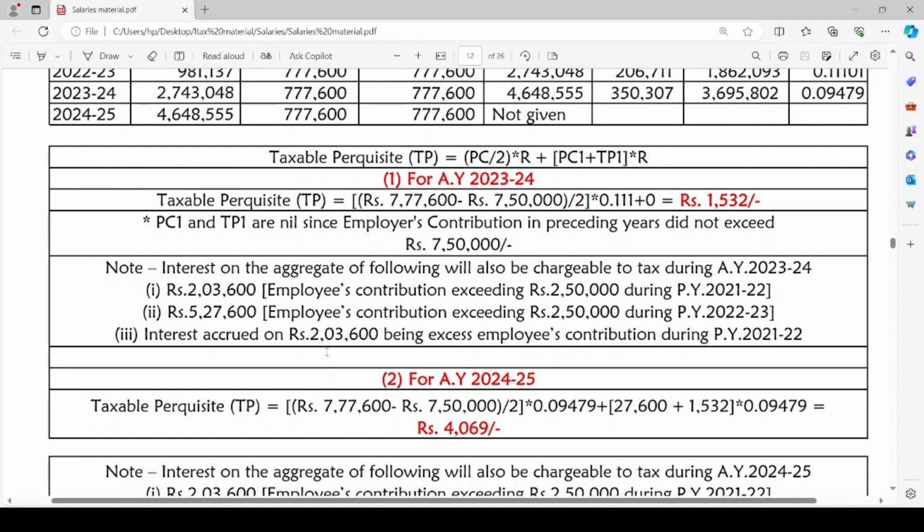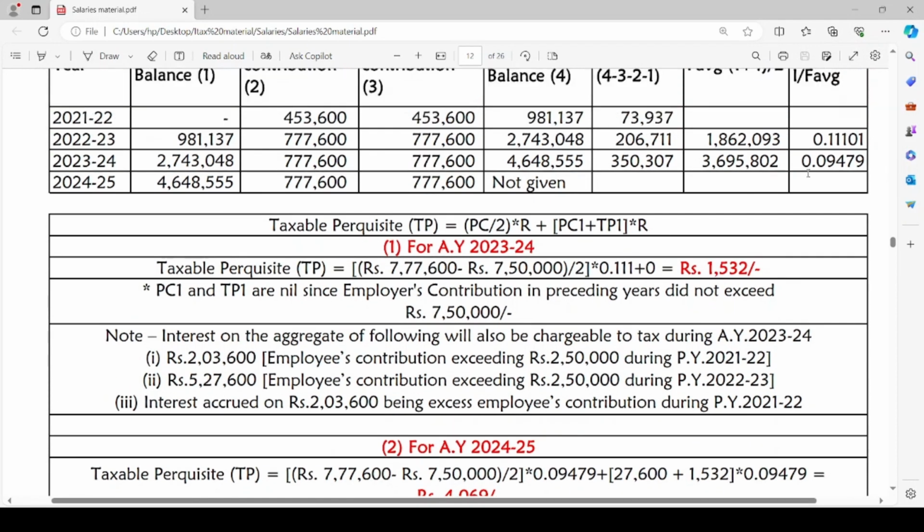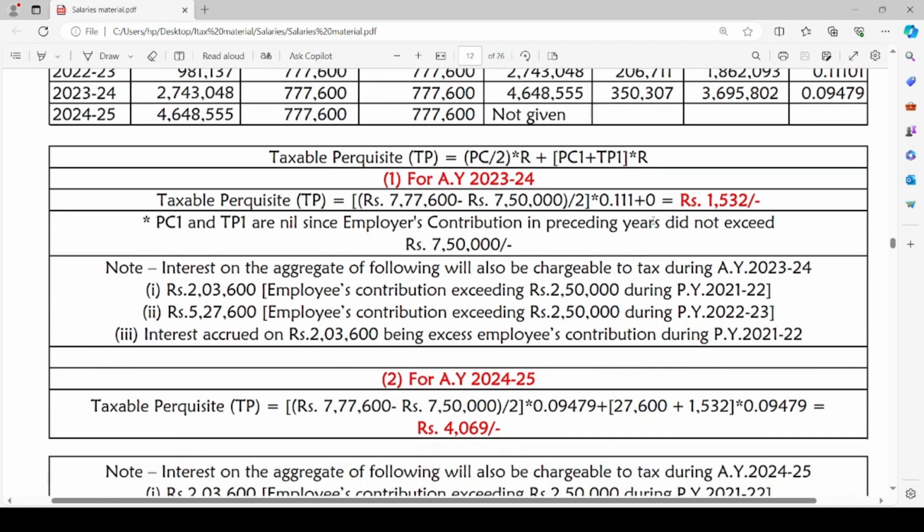The excess amount, that means 7,77,600 minus 7,50,000, divided by 2, into R for the assessment year 2023-24 will be 0.11101, plus any contribution made by the employer exceeding rupees 7,50,000 starting from PY 2020-21 is PC1, and any taxable perquisite on such excess contribution will be TP1.